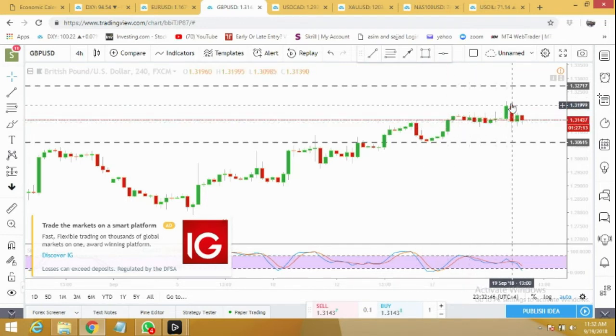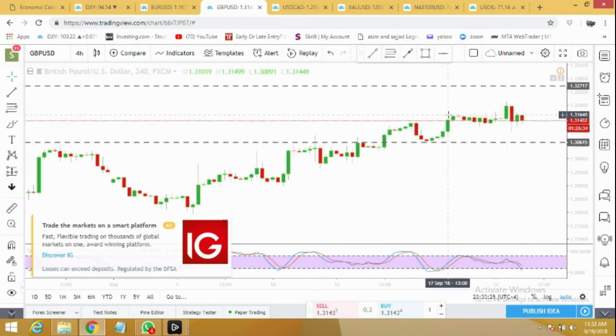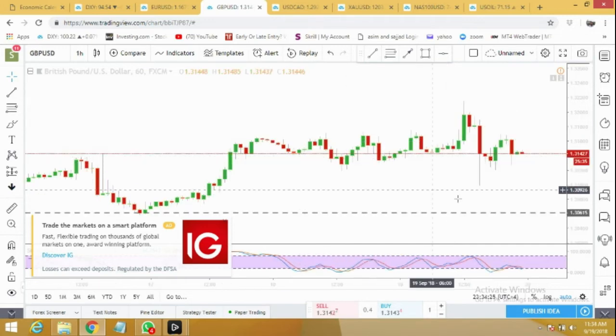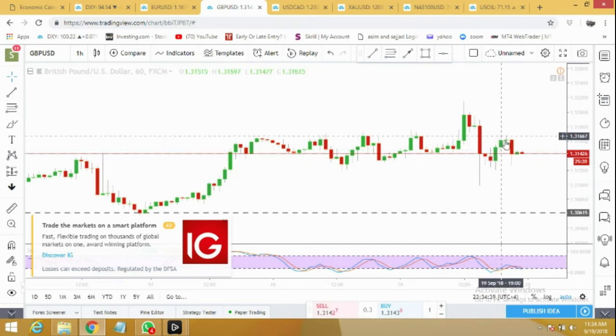Yesterday we saw sideways movement in pound dollar. Today it rallied hard, and after touching 1.3215 level it dropped. At the moment it looks like it's getting ready for the further drop. Here we are on the hourly time frame, and we can see after this bigger drop, though it went for a correction, but it couldn't break the resistance. For tomorrow I'm targeting 1.30615.